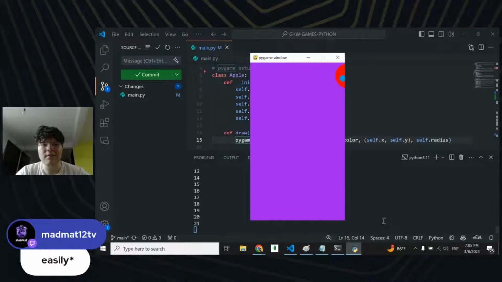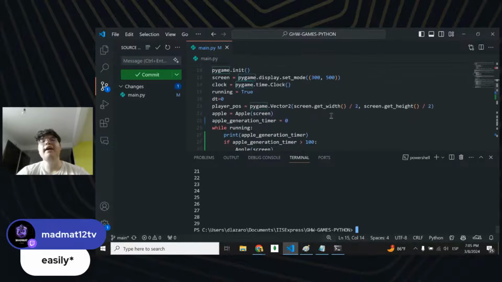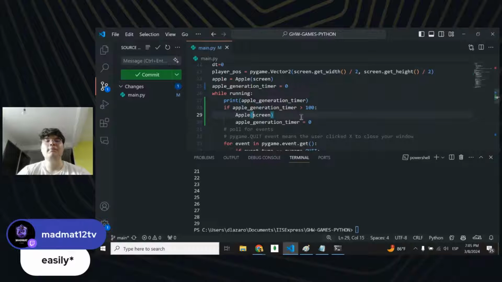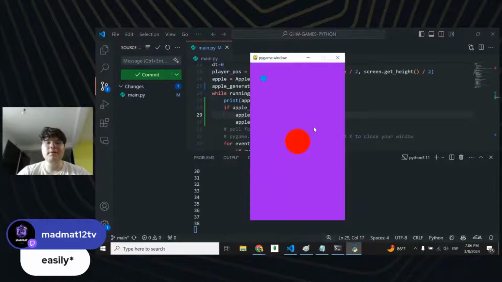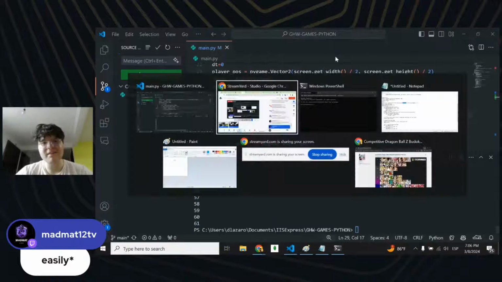And you see, this blue circle is not moving because we're still trying to figure out how to generate more objects on the same screen, not just one object, right? But if I add an apple here, then I'm going to see that my object gets moved to different places here. Alrighty, let's see.